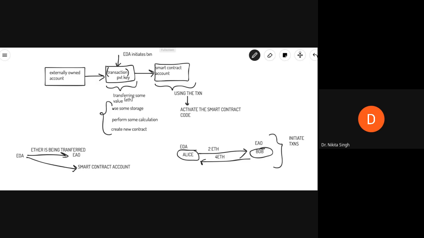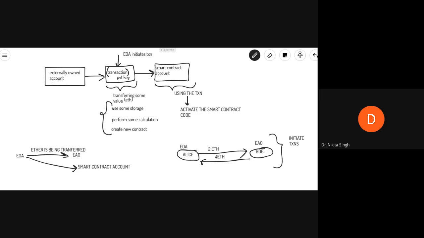Externally owned accounts are allowed to initiate transactions, but smart contract accounts are not allowed to do so. They are allowed to create or initiate transactions in response to some transactions that they have received.